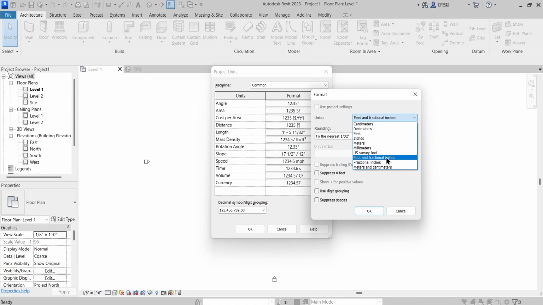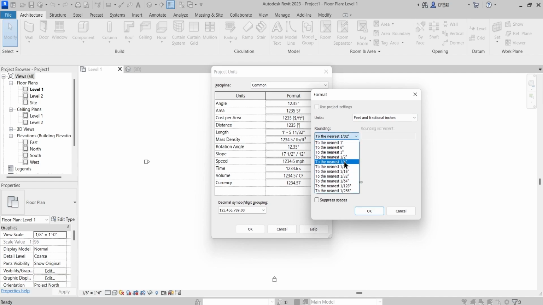Also, while working with Revit, one important feature is that you can switch between working units at any time, from imperial to metric and vice versa, and it will read all the dimensions perfectly. For this session we are going to continue with feet and fractional inches, rounded to the nearest quarter of an inch.